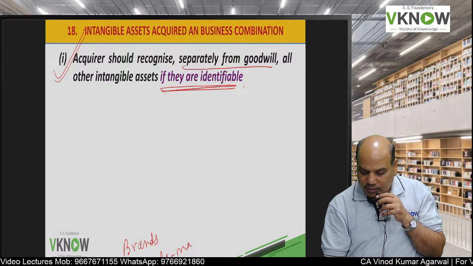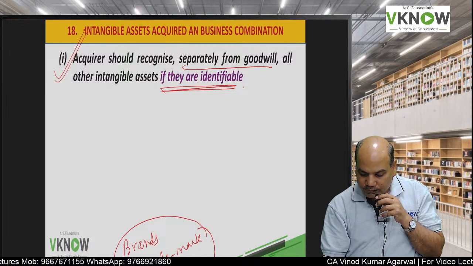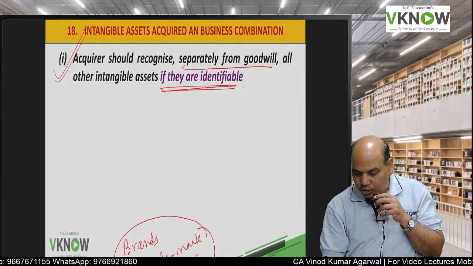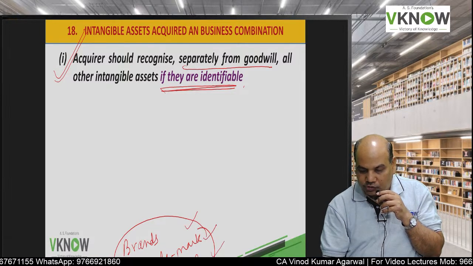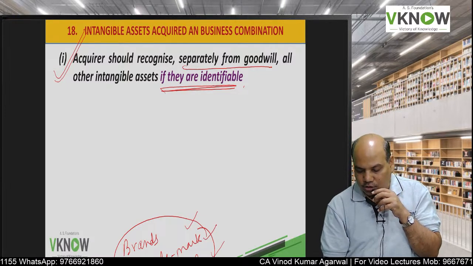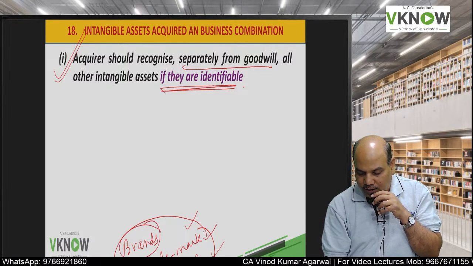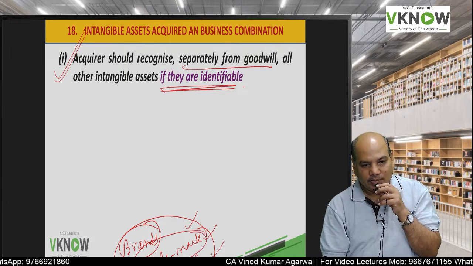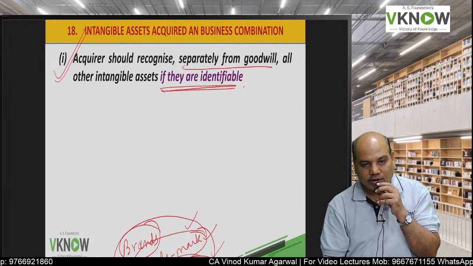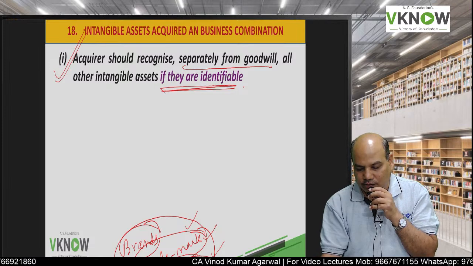They may have trademark, they may have a research division. Now this may not be appearing in the balance sheet of acquiree because self-generated brand, self-generated trademark, research expenses are not to be capitalized.